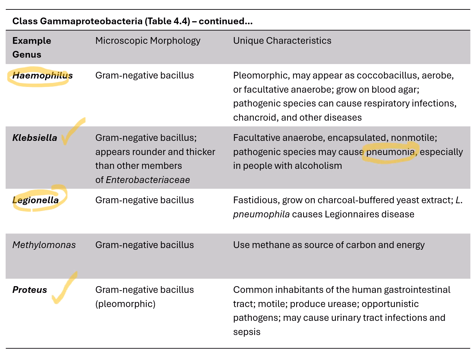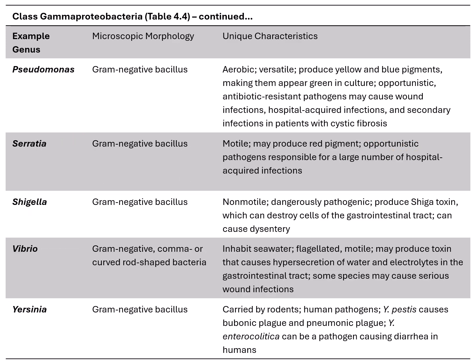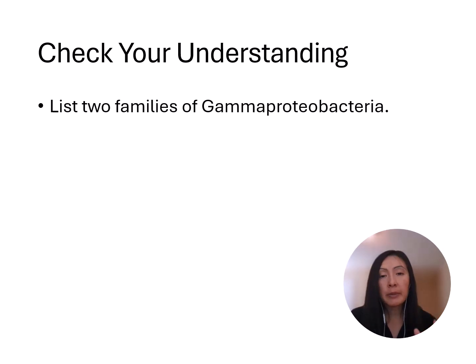Proteus. For Proteus, we're also going to be working with these in the lab. They are common in our GI tract, but can also cause UTIs and even blood infections. We also talked about Pseudomonas, Shigella, Vibrio, and Yersinia. We also want to be familiar with Serratia. We'll be working with these in the lab. You might see that they produce a red pigment at certain temperatures, and these can be responsible for many different types of hospital-acquired infections.